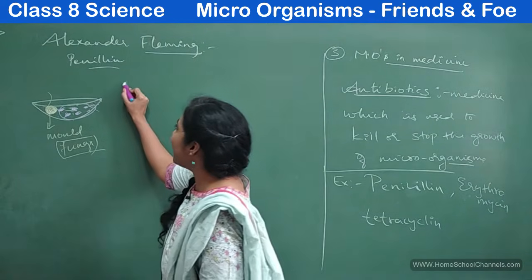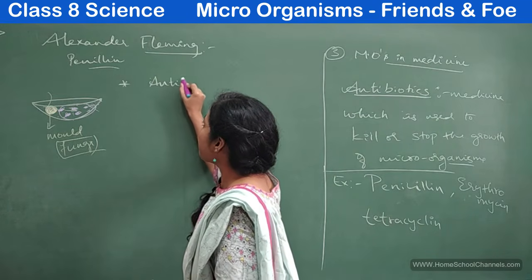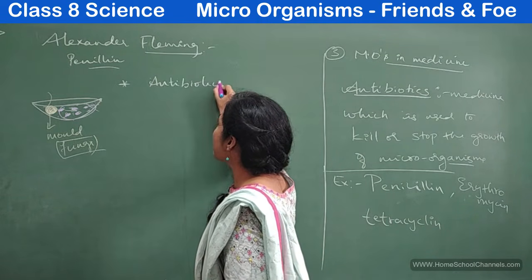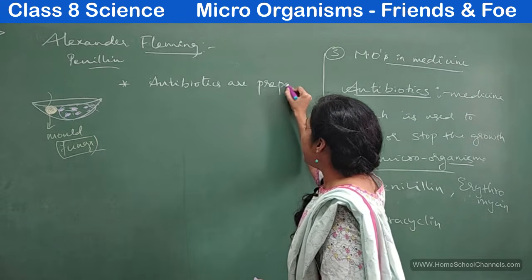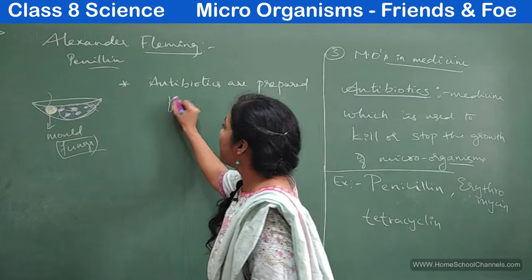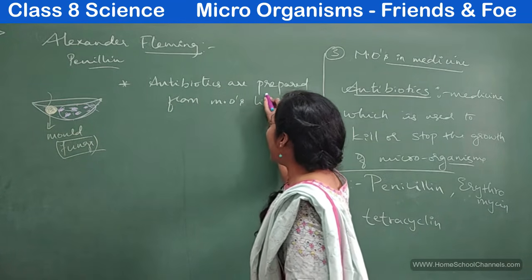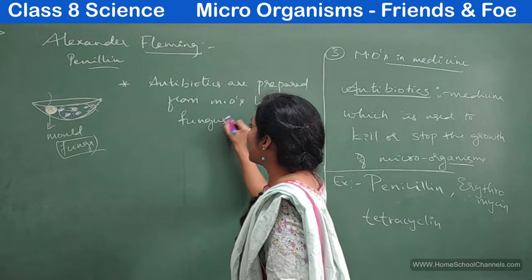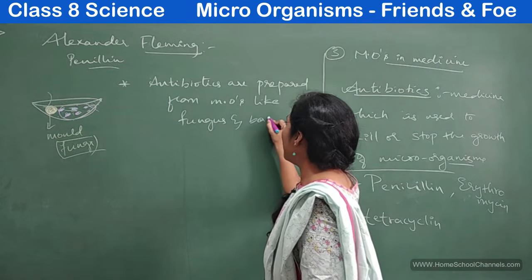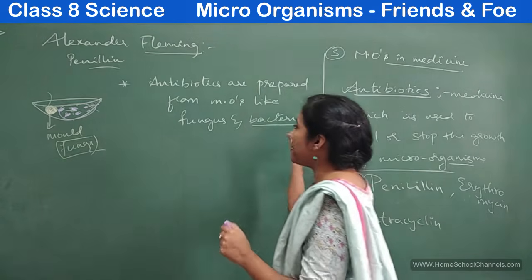Let me write that point here. Antibiotics are prepared from microorganisms like fungus and bacteria. So there would be some useful fungus and bacteria, right?